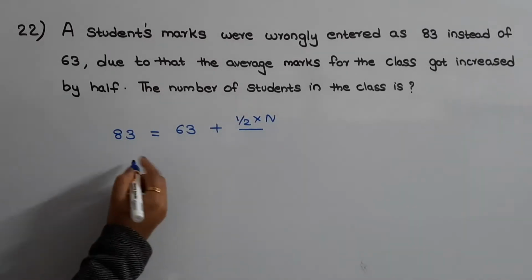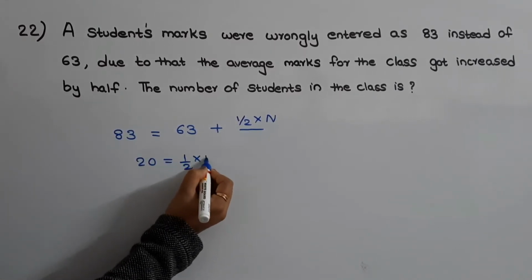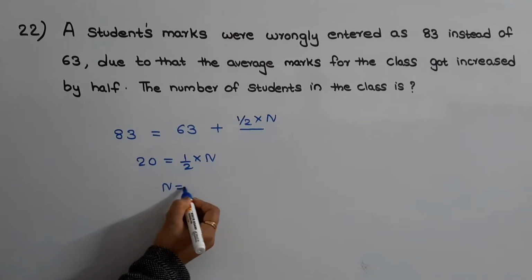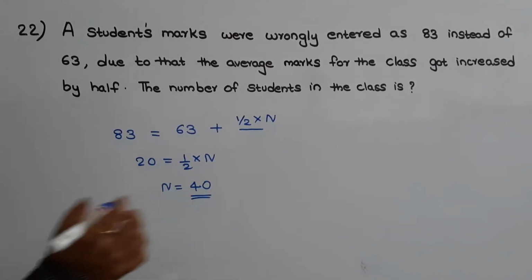So this is 20 is equal to 1 by 2 into n. So n is equal to 40. So the number of students in the class is 40.